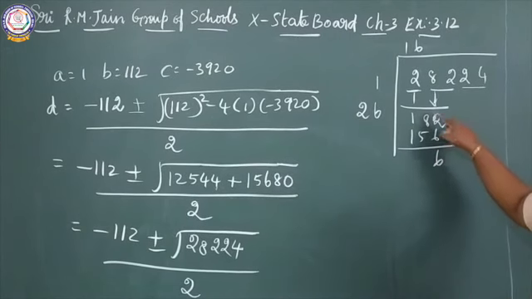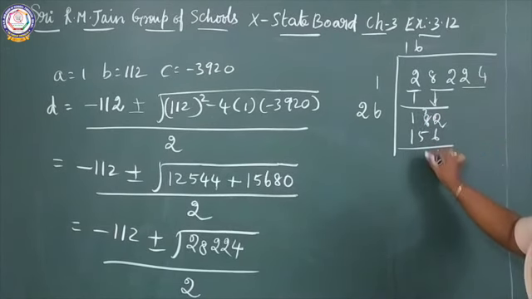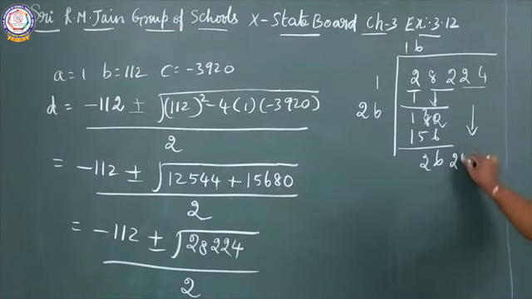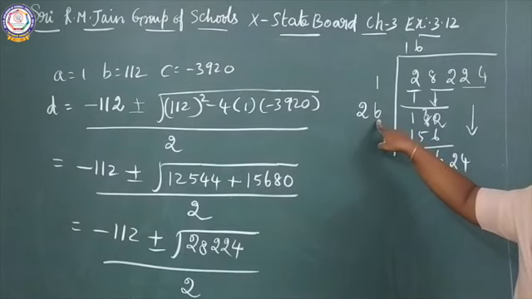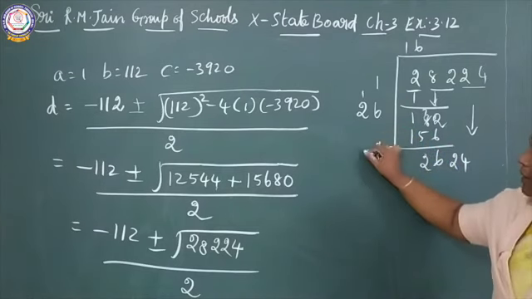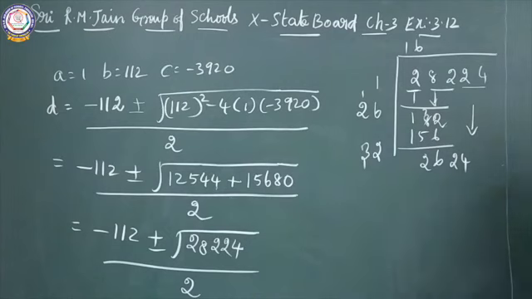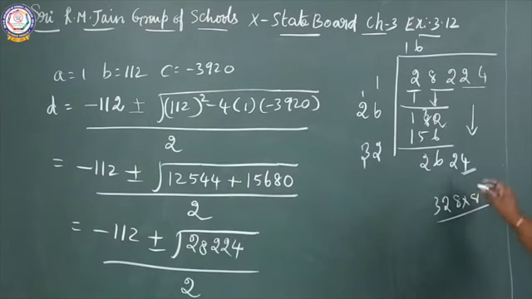See, 182 minus 156, you get 26. You bring 24 down. 6 2s are 12, 6 2s are 12. Balance 1, 2624. You multiply any number here and the same number you should multiply, because I choose 8 because 8 8s are 64, last number is 4. Okay, 4 4s are 16, 8 8s are 64, 2 2s are 4 also. You can see the last number and choose the number here.